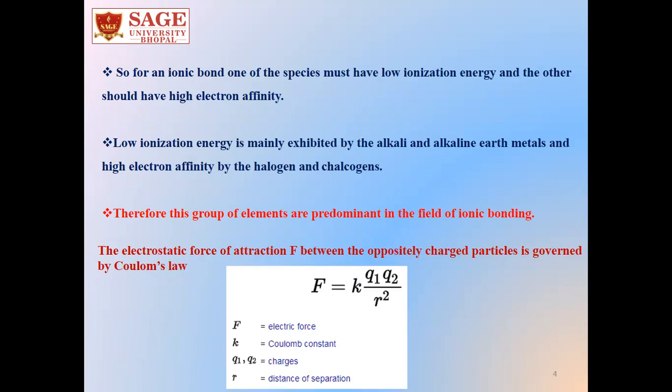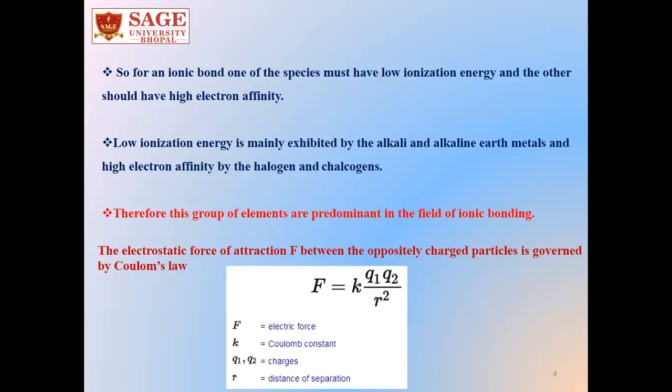If we see in the periodic table, the group 1 and group 2 elements, that is alkali and alkaline earth metals, have low ionization energy. That means they form cations easily. On the other hand, the elements which show high electron affinity are mainly the group 17 and group 16 elements, that is halogens and chalcogens. Therefore, these groups of elements are predominant in the field of ionic bonding.